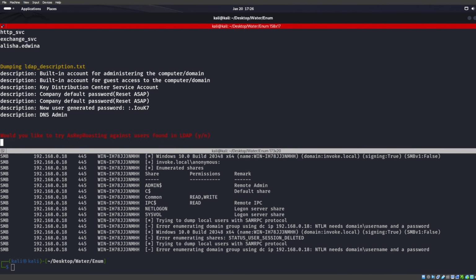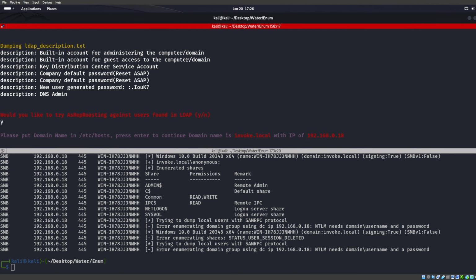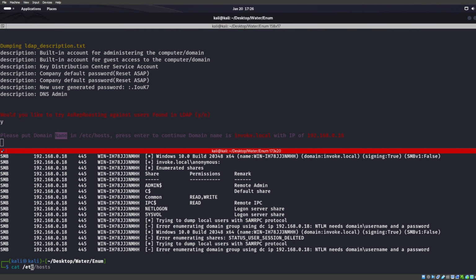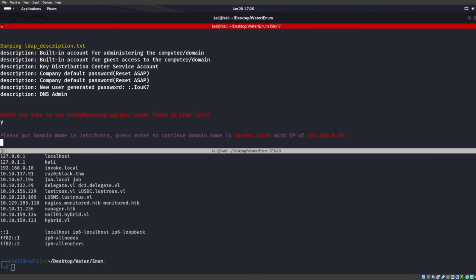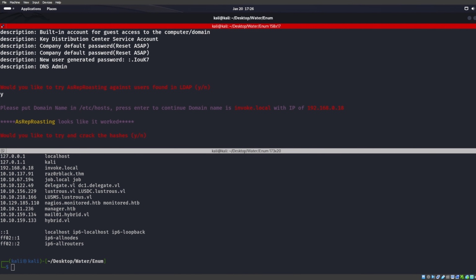Now, with the AS-REP roasting, we can say yes, and this is going to go ahead and utilize what we found in LDAP. It wants a domain name and /etc/hosts. If we cat that /etc/hosts, we can see that I already have it in here. Okay, it asks if we'd like to try to crack the hashes. Sure, why not?